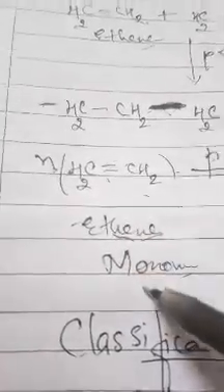On the left hand side we write the name of the monomer unit, ethene unit. Then put an arrow. On the arrow we write polymerization, and any special conditions required for polymerization we can write on the arrow.